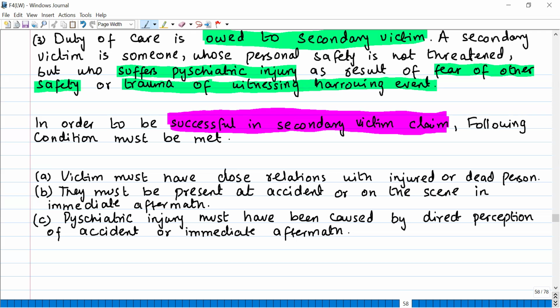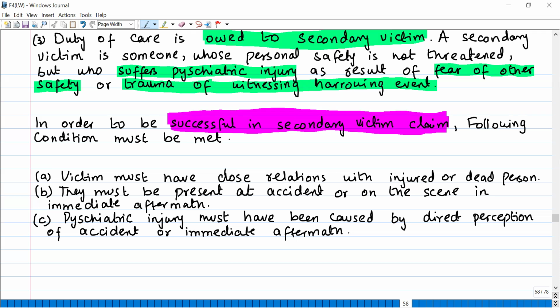Psychiatric injury must have been caused by direct perception of the accident or its immediate aftermath, and they suffered psychiatric injury due to that reason. If someone is already psychiatrically ill, we cannot say that he suffered injury because of that, because he already had some psychiatric disorders, right? So these three conditions must be met.